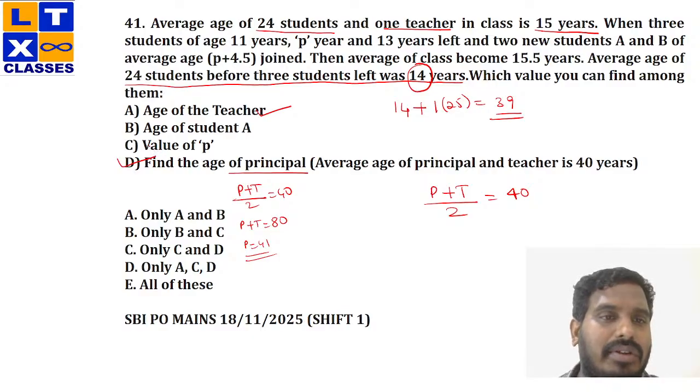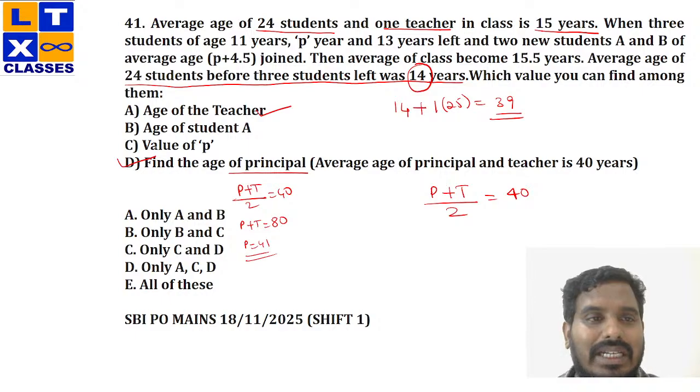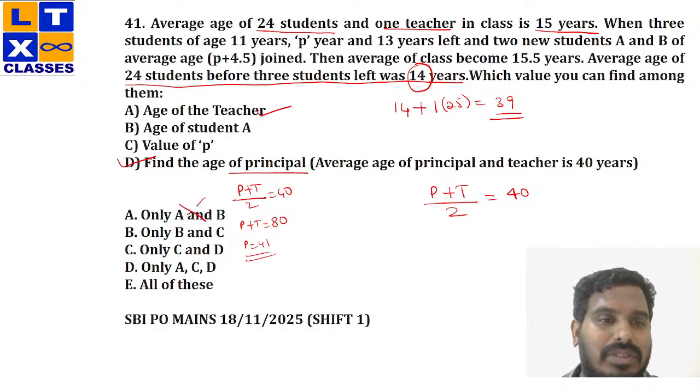Okay. Now what are the options which are related to my A and D? First option is not my answer. Second option is not my answer. Third option is not my answer. And in my fourth option, I have A and D, right? And in the last option, I have all of this. Okay, now we'll check with C first.